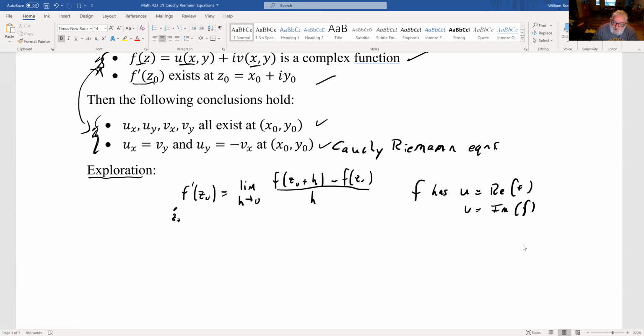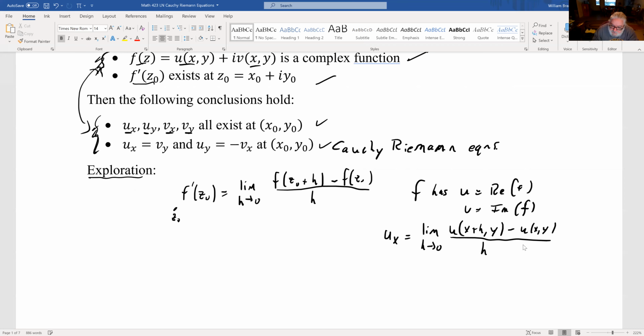And what we want to show is something about the derivatives of the real and the imaginary parts. So what we can know is that u_x, for example, is the limit as h goes to 0 of u of x plus h comma y minus u of x comma y, all over h.